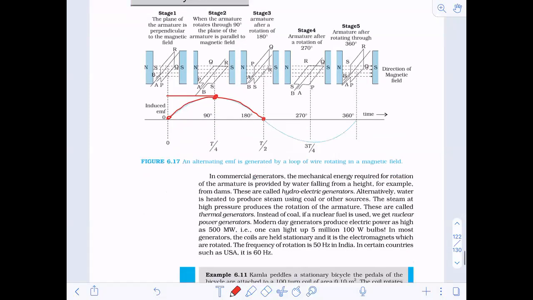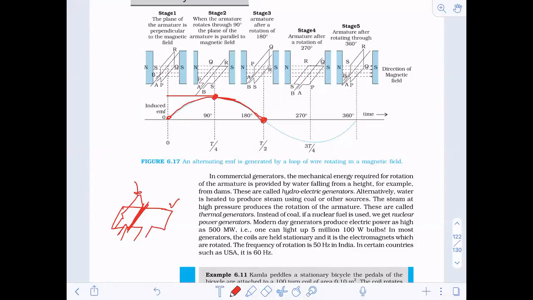I told you that from the horizontal position to the vertical position, slowly the EMF induced will increase. So from this position to this position, the EMF slowly will increase, and at this point it is maximum. Now from here, when it rotates again, from this position to this position, it decreases up to 0.